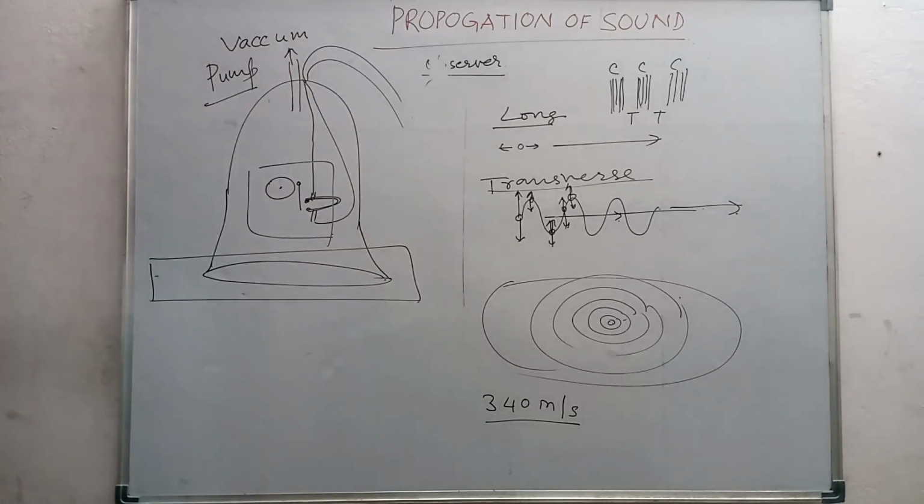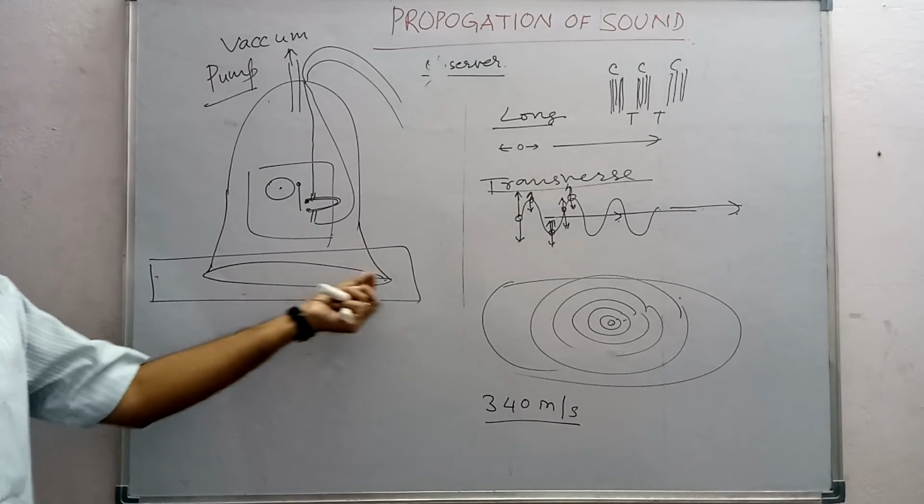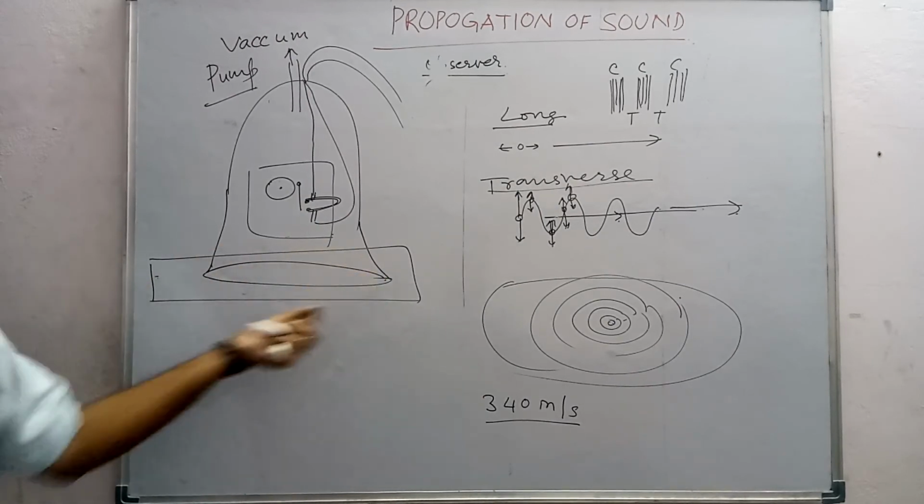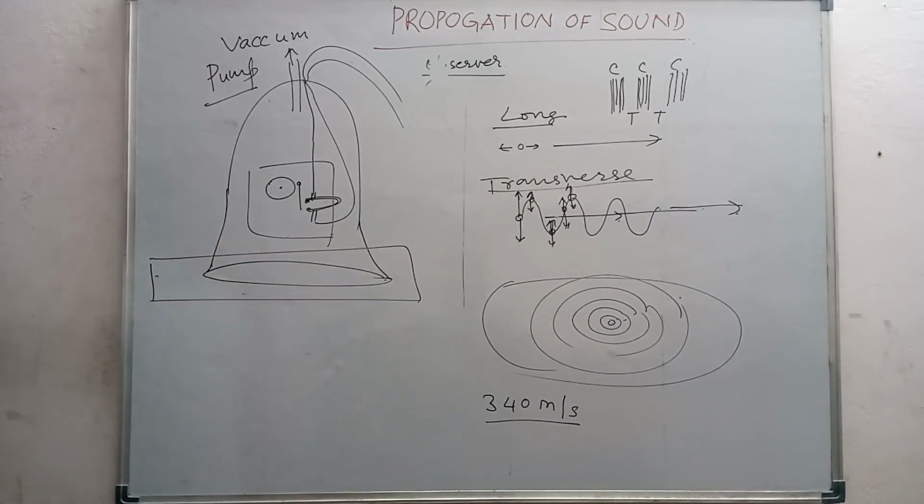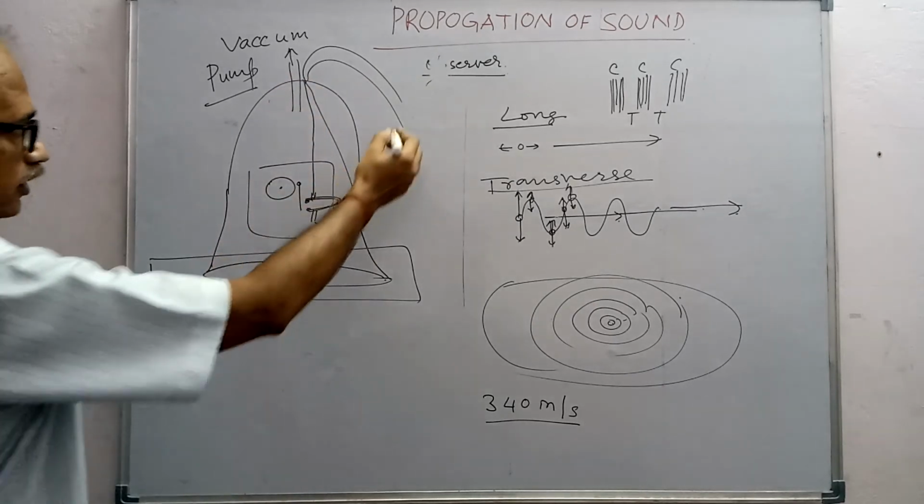Here the grease is applied, the glass lid is there, and the vacuum pump is here. Now what happens when the current is switched on?